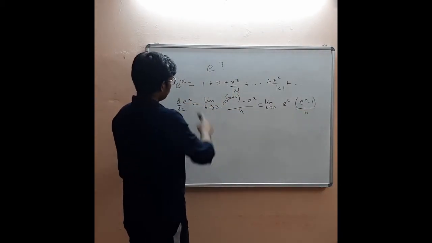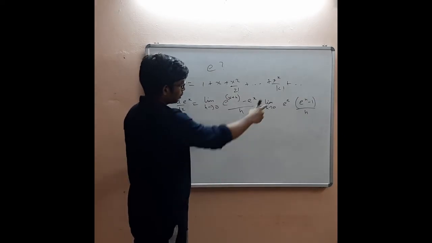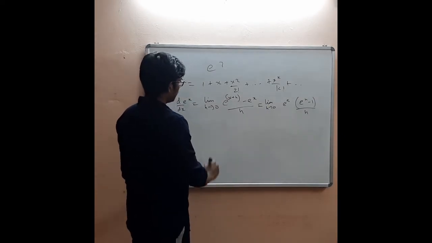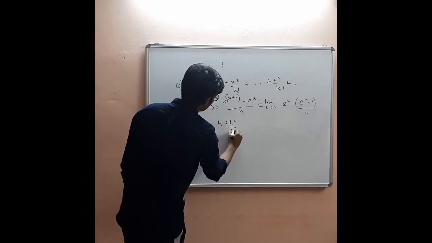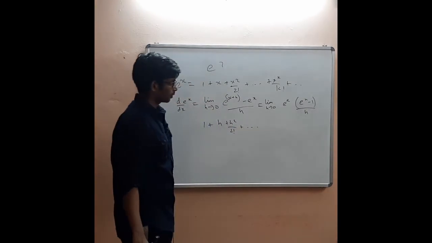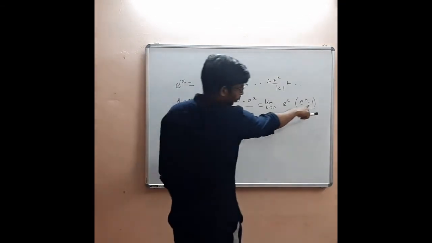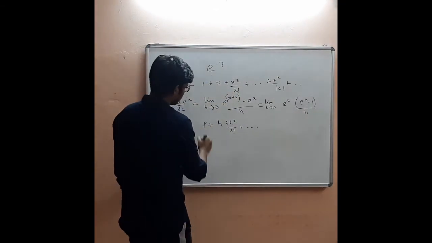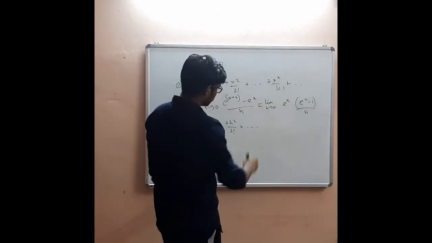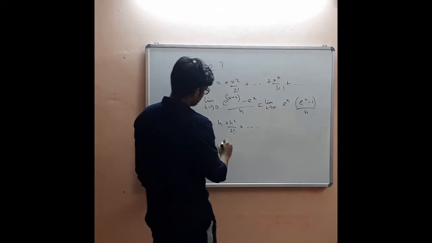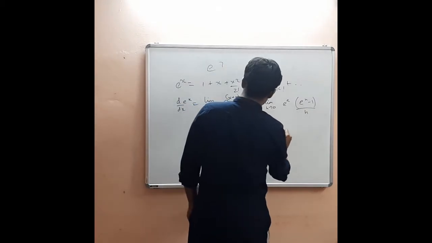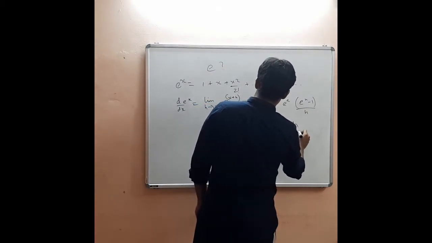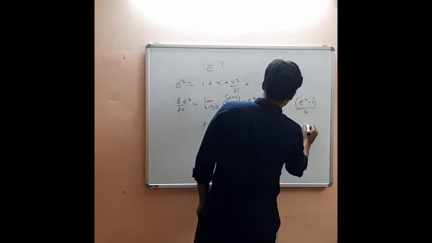Okay, now if e to the power x is this, what is e to the power h? e to the power h will be 1 plus h plus h squared by 2 factorial and so on. Okay, and you are negating a 1, so this term will get cancelled, and you are dividing by h. So when you divide e to the power h minus 1 by h, you will get 1 plus h divided by 2 factorial plus h squared divided by 3 factorial and so on.